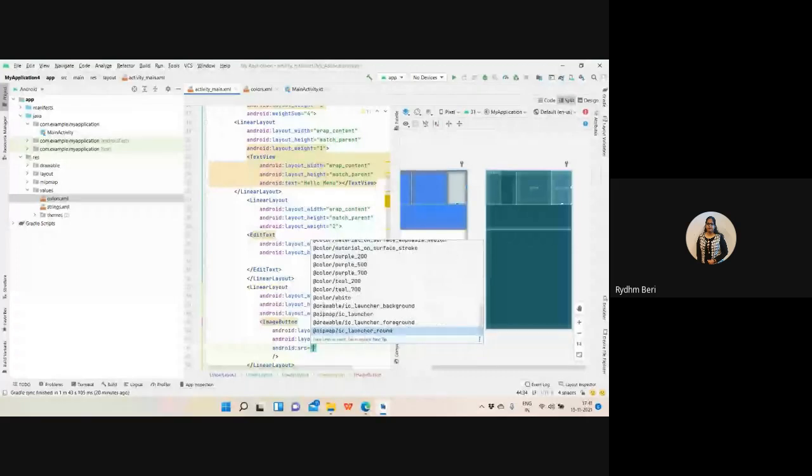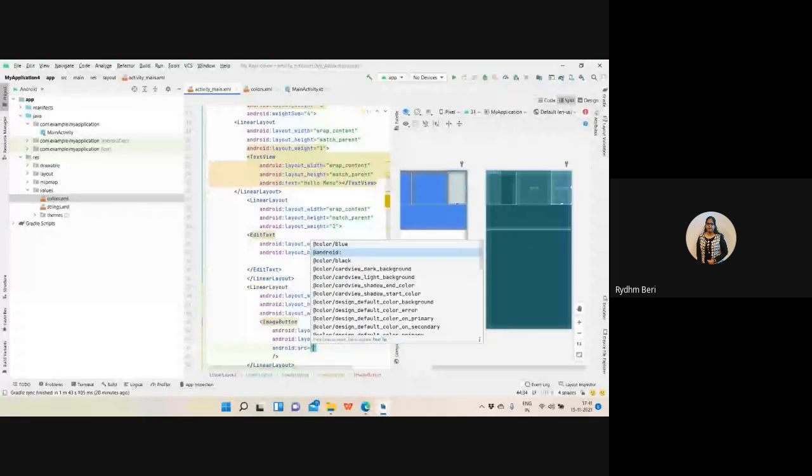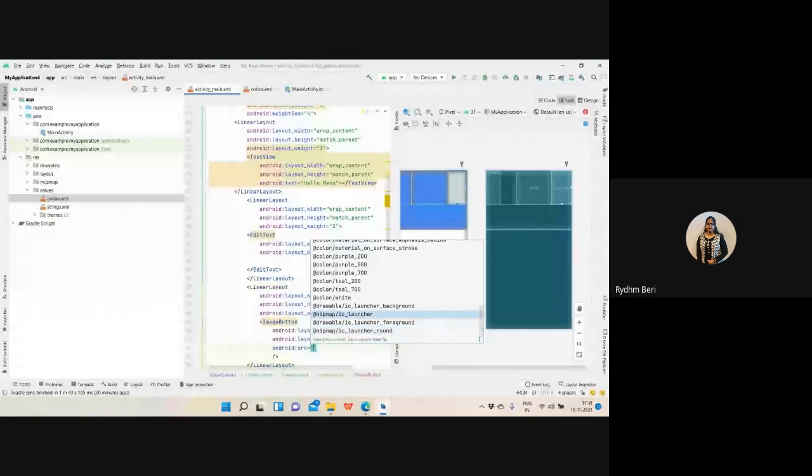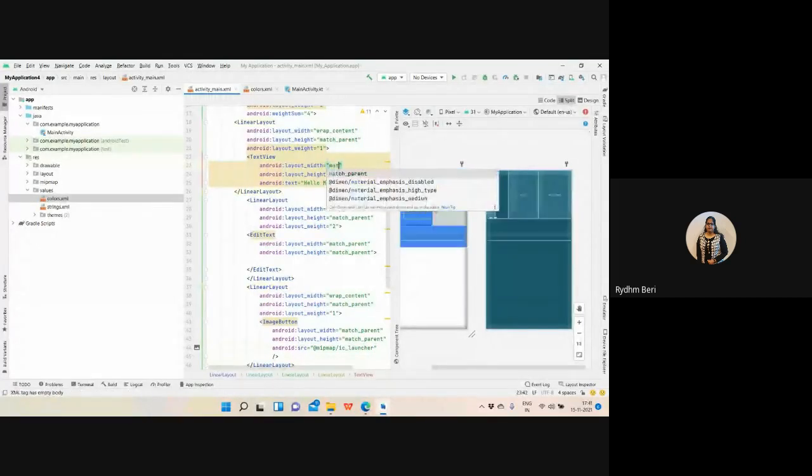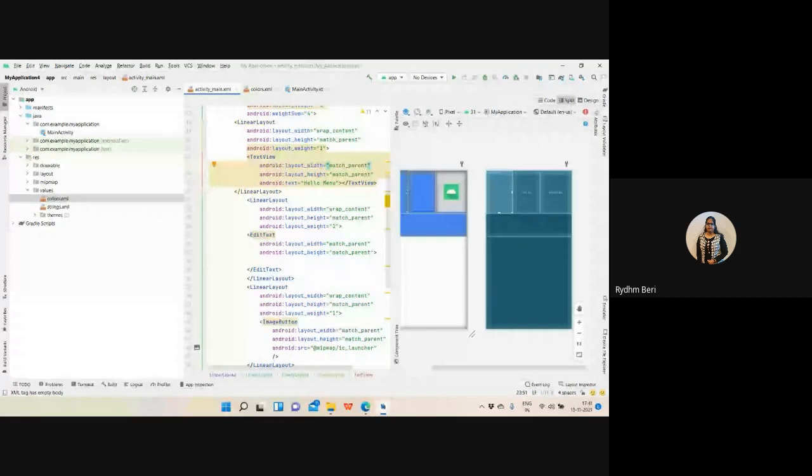If you want to take the specific image, you can draw that. Otherwise, I'm choosing this image. So see, this Android logo is applied to this. How my components are looking like. So here also I'm having the match parent. This is how we are designing the components of the Android screen.